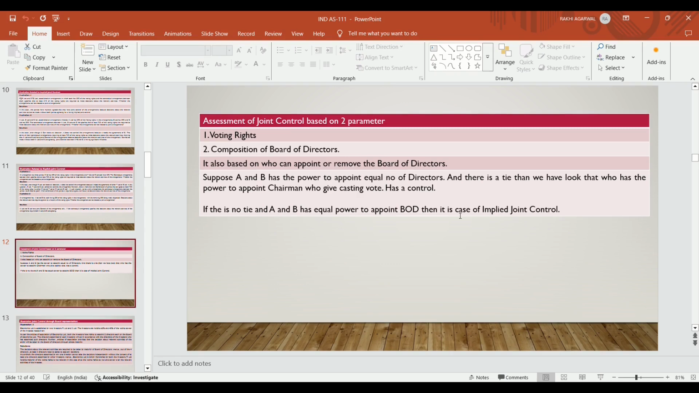But in case of a tie, we have to look at who has the power to appoint the chairman. If the chairman gives a casting vote, then that company has control over the arrangement. Means if A has the power to appoint the chairman and the chairman gives a casting vote, then A has control. In that case, there is no joint control. But if A and B equally have the power to appoint the board of directors, and A can appoint 2 directors and B can appoint 2 directors, then there is a case of implied joint control.